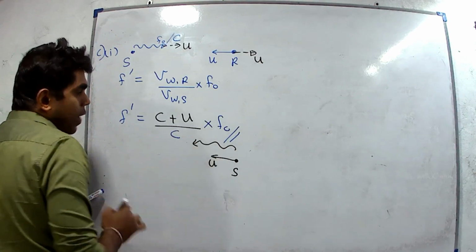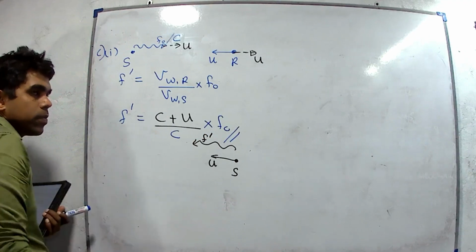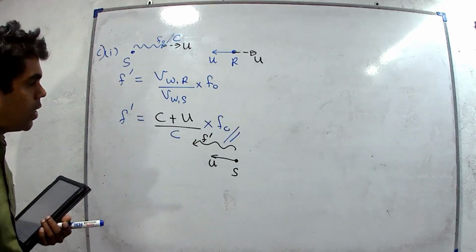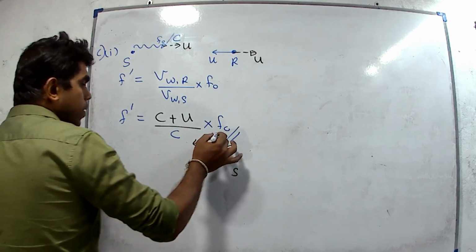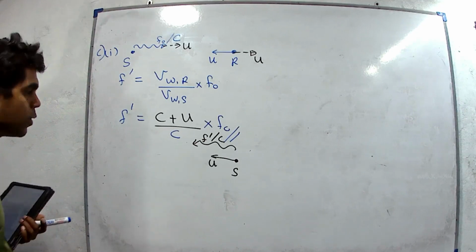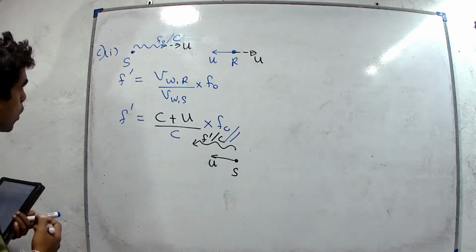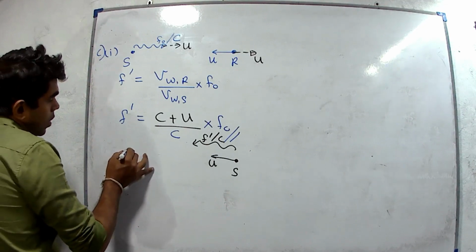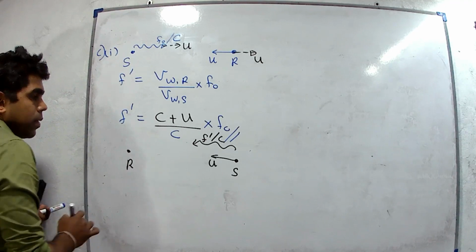For the reflected wave, the frequency is f dash, the frequency received by the car. The velocity is the same c, the velocity of microwaves, of electromagnetic waves in vacuum. Now the receiver is the speed trap. It is at rest.